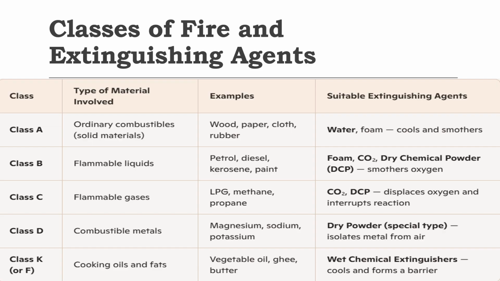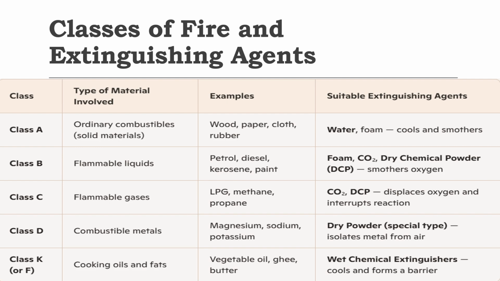Class A, the type of materials are ordinary combustibles, solid materials. Examples wood, paper, cloth, rubber, etc. So the suitable extinguishing agents are water, foam, like it cools and smothers the class A type of fire. Class B, flammable liquids like petrol, diesel, kerosene, paint. So use foam, CO2, dry chemical powder. So all these things smother oxygen.